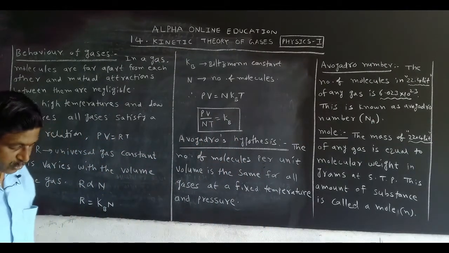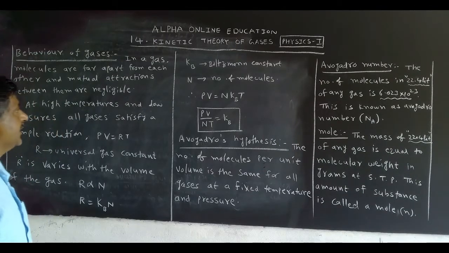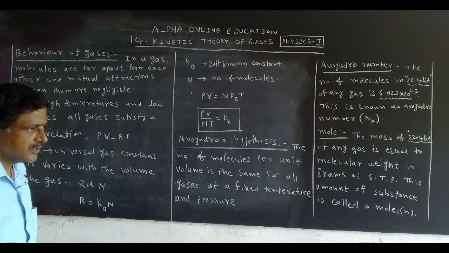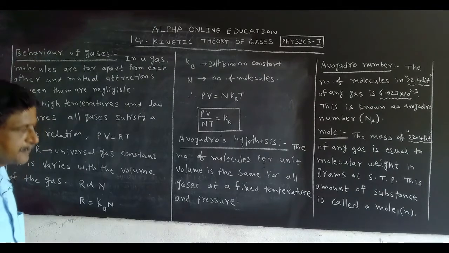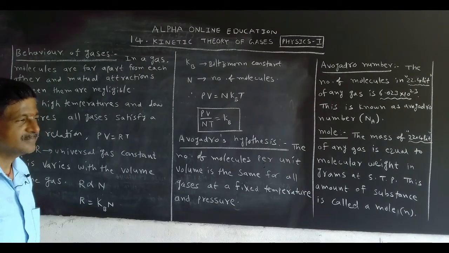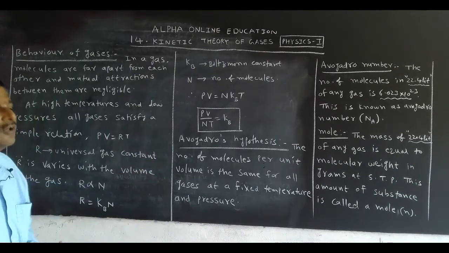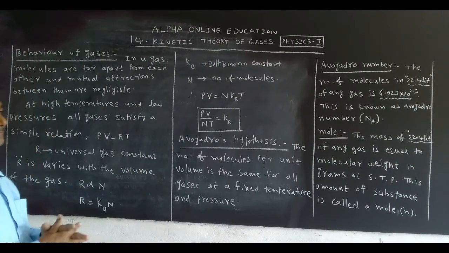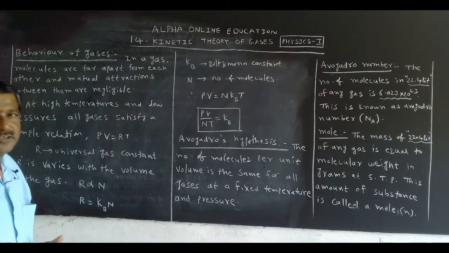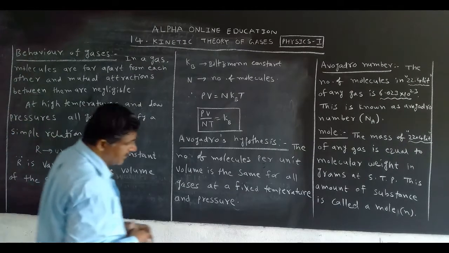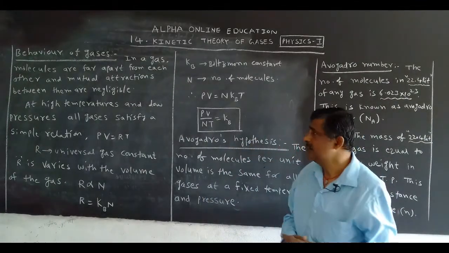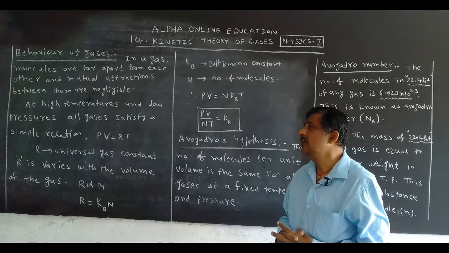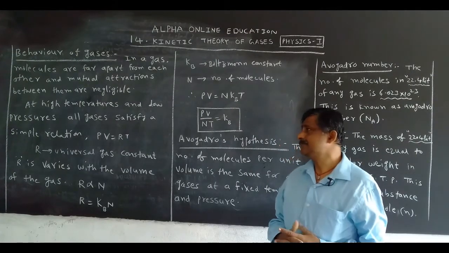When an object is in motion, it has which energy? Kinetic energy. Hence, kinetic theory. Now, the gas molecules move from one place to another due to a difference in pressure or a difference in temperature.